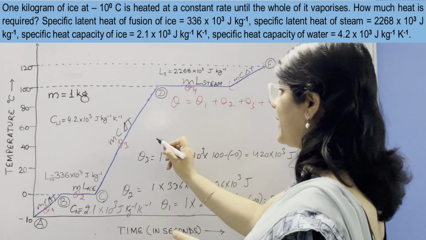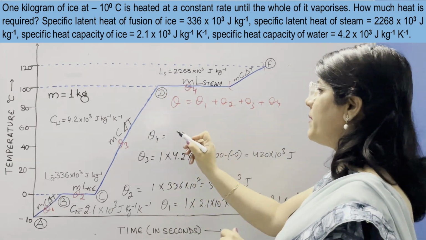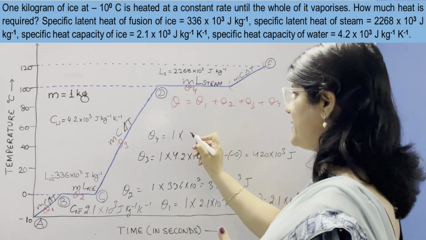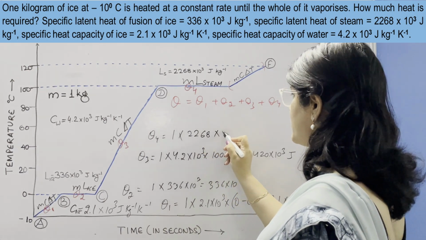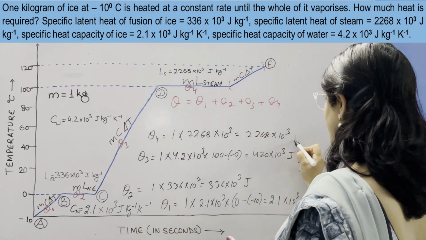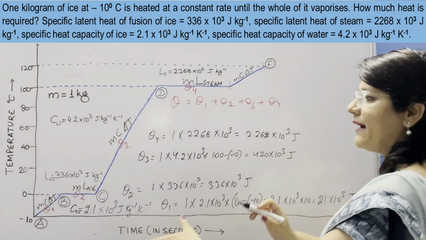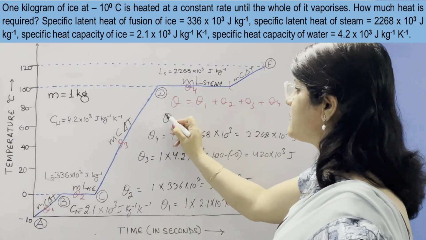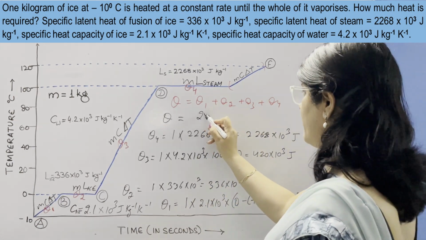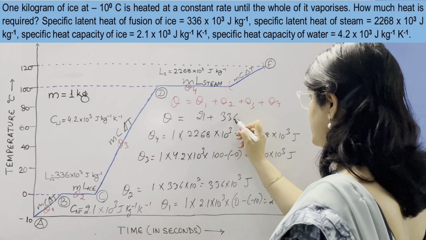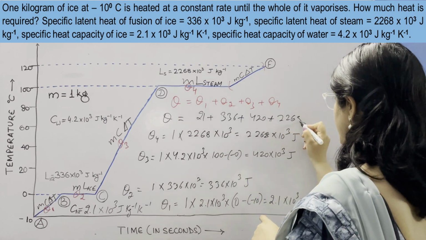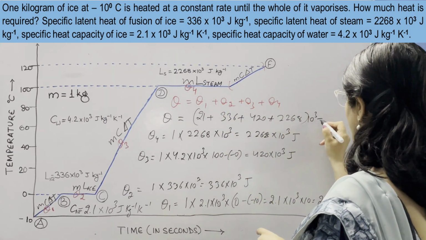Last phase is Q4, again a horizontal line, it means ML, but we take care to properly put the value of latent heat of steam or vaporization. Its value is 2268 into 10 raised to power 3. So 2268 into 10 raised to power 3 is the calculated value. Now at the end we need to add all these four values, then we get this total heat energy required. It means addition of all these four values, 21 plus 336 plus 420 plus 2268, and 10 raised to power 3 we can take common.